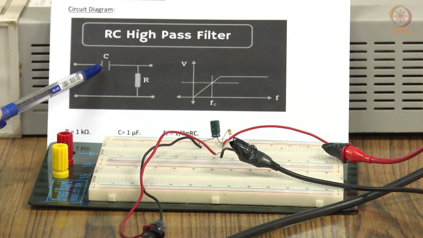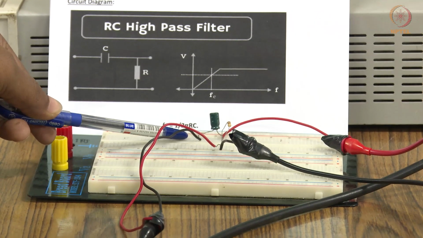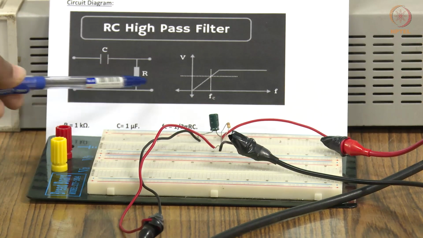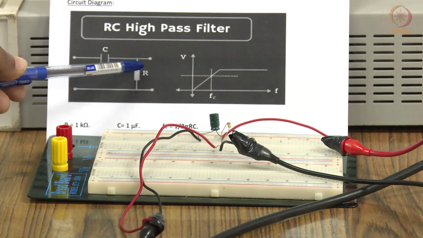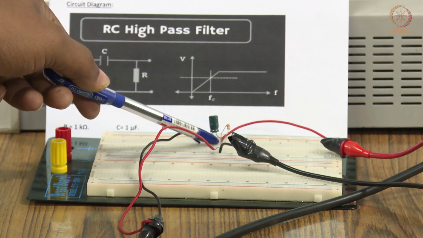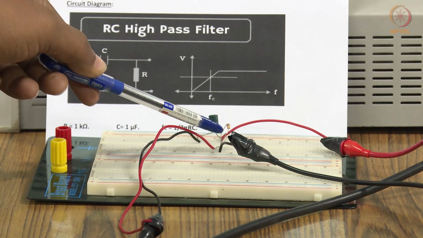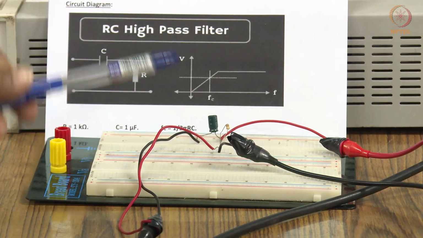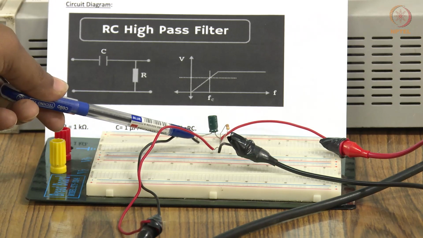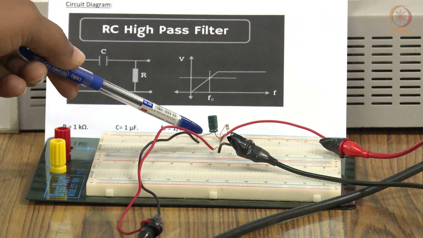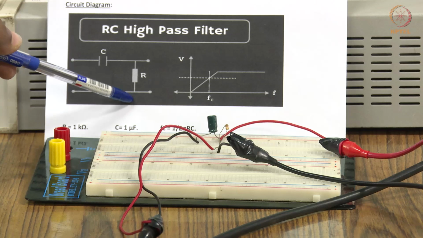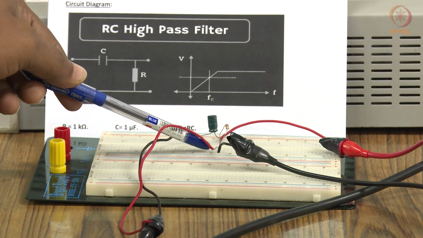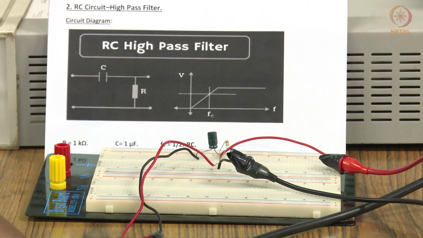The capacitor's first end goes to the positive, and in the fall of that, the resistance is connected. The resistance's second end is connected to some other alternate breadboard ports. The input is connected to the capacitor's first end, and the resistance's second end is connected as a negative terminal.